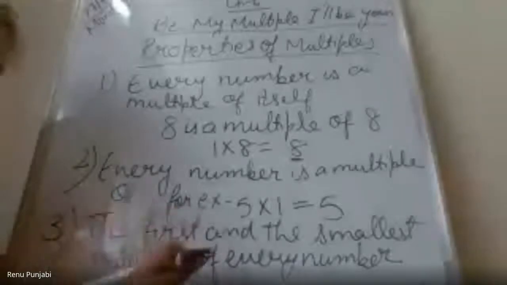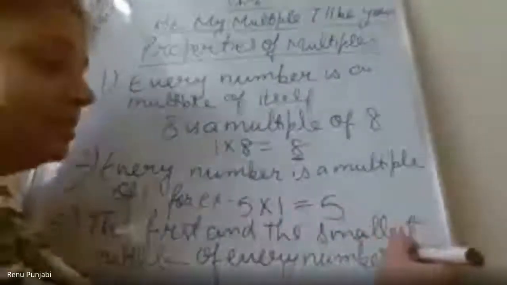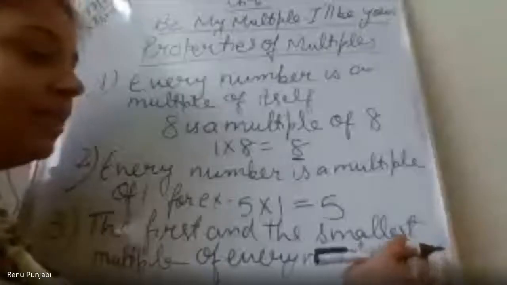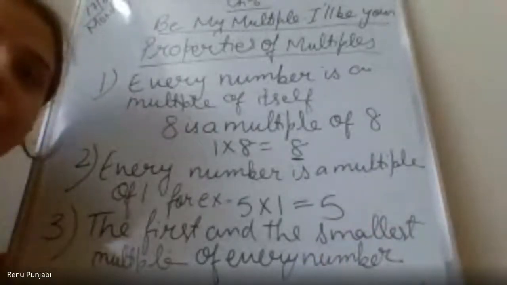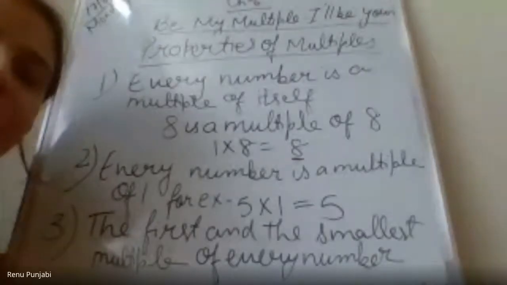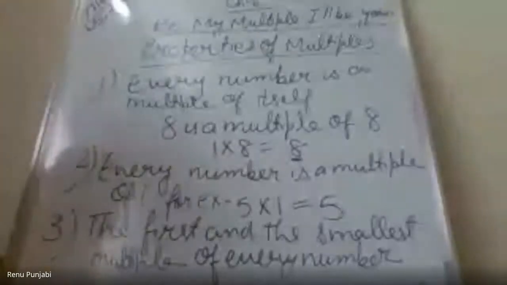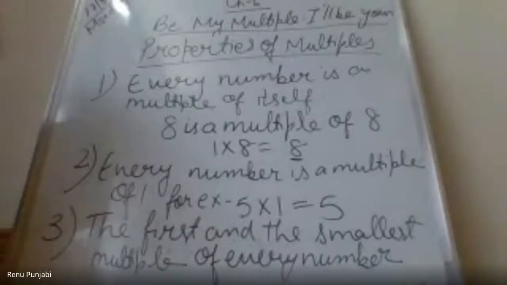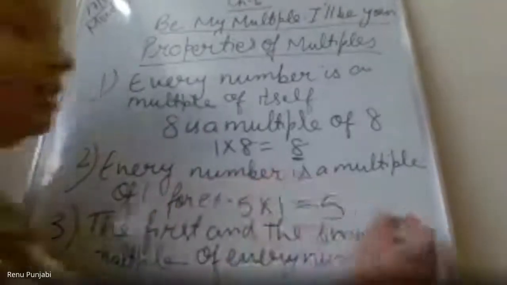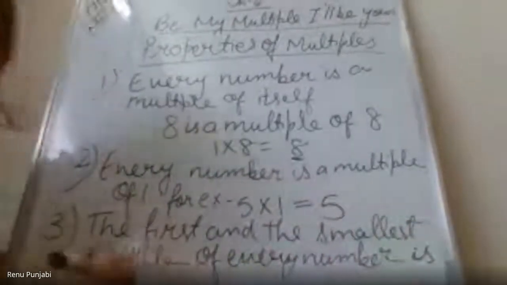The first and the smallest multiple of every number is, which number is that? If I say 7, what will be the first and the smallest multiple of 7? Please write the answer in the chat box. Ma'am, 7. Yes, 7. So the number itself. So we can say that the first and the smallest multiple of every number is the number itself.